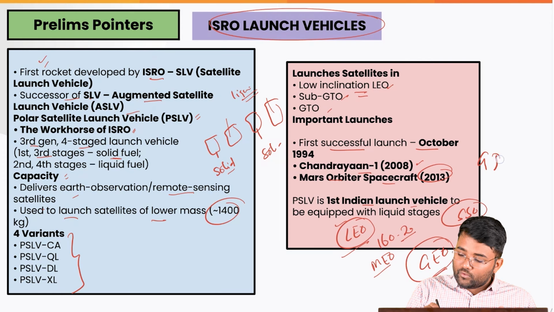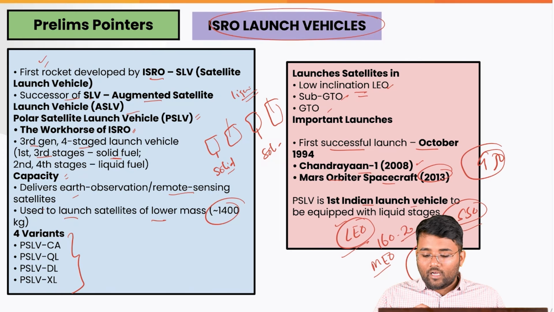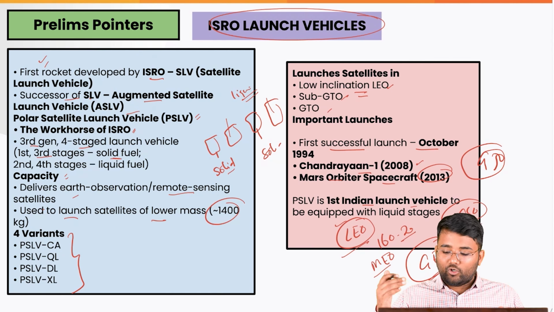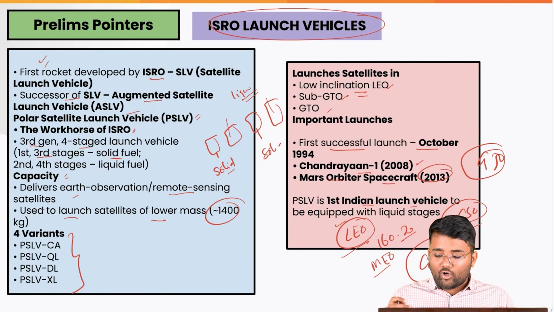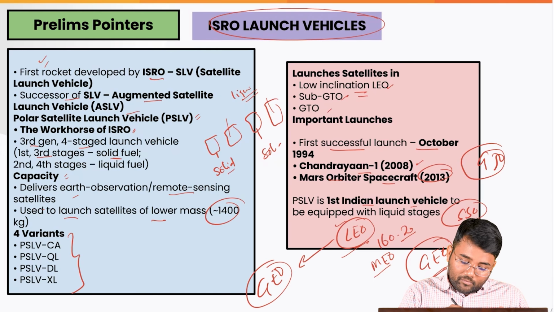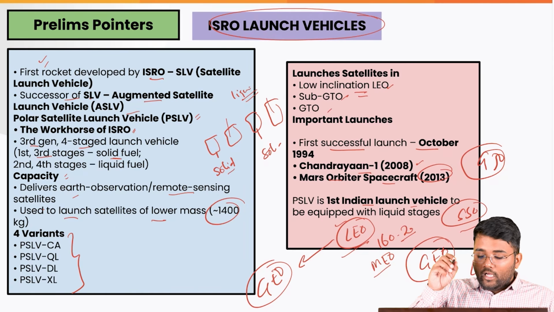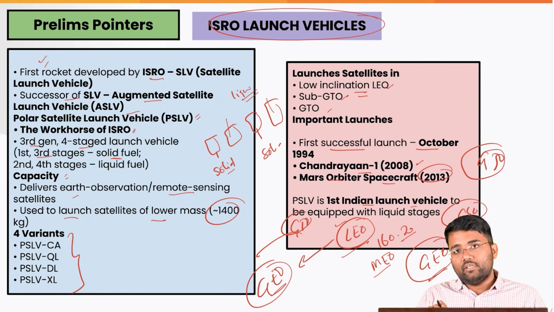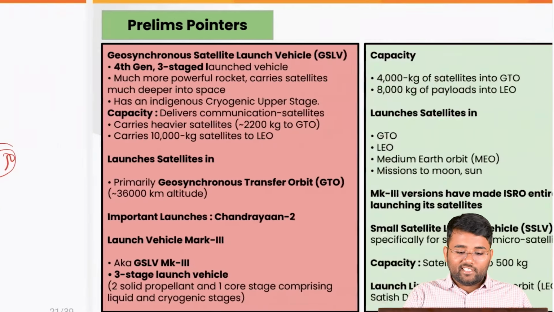Then you have the GTO, that is the elliptical intermediate orbit used to move a satellite from the low Earth orbit to geostationary orbit. That is also called a temporary parking orbit. So this transfer orbit is an elliptical transfer orbit that is used to place a satellite from LEO ultimately into geostationary orbit. So any satellite will be parked in GTO first, and then from there it will be transferred to the geostationary orbit. That is its designated place.